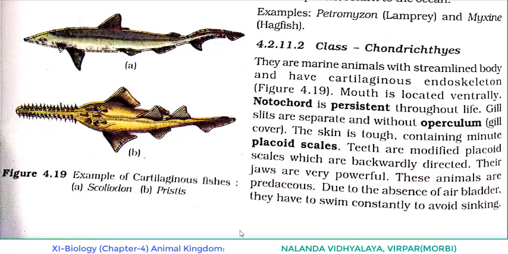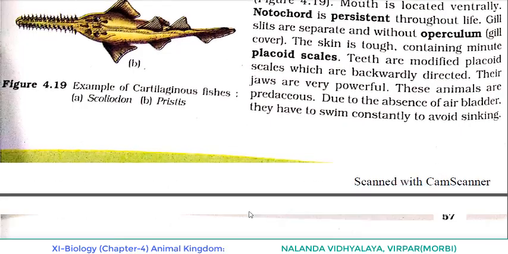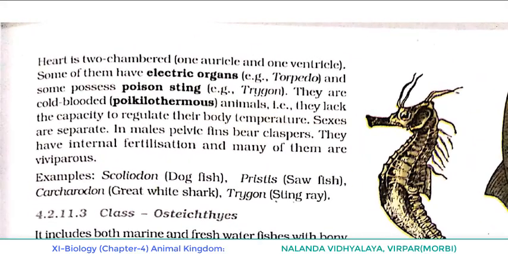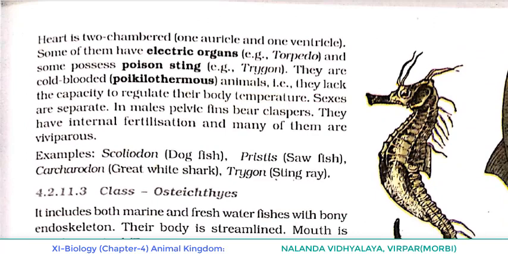They are backwardly directed. Now regarding their jaws, as they come under Gnathostomata, obviously they have jaws, and their jaws are very powerful. These animals are predaceous. Due to the absence of an air bladder, what do they have to do? They have to swim constantly to avoid sinking. What about their heart? Their heart is two-chambered, with one auricle and one ventricle.